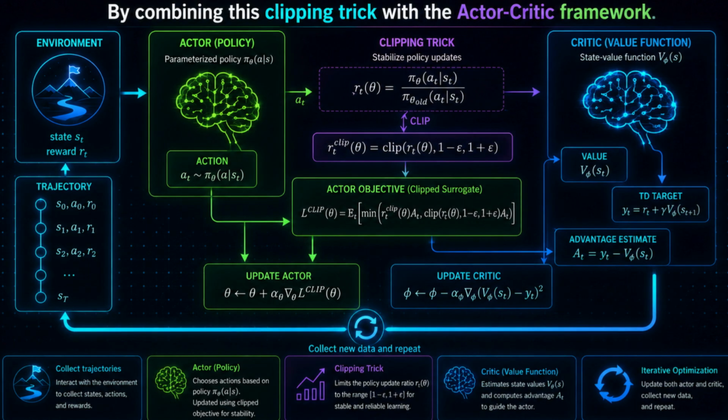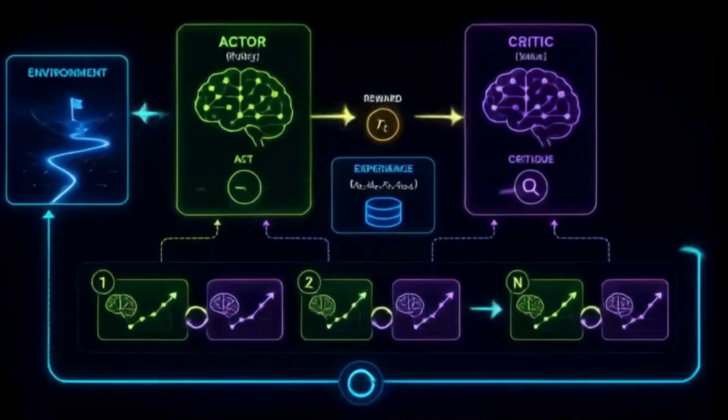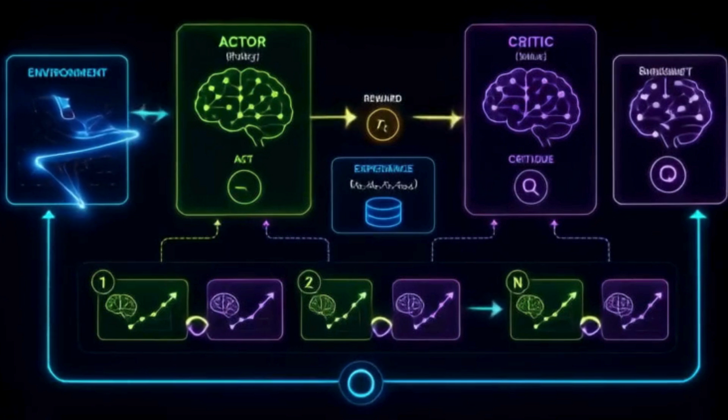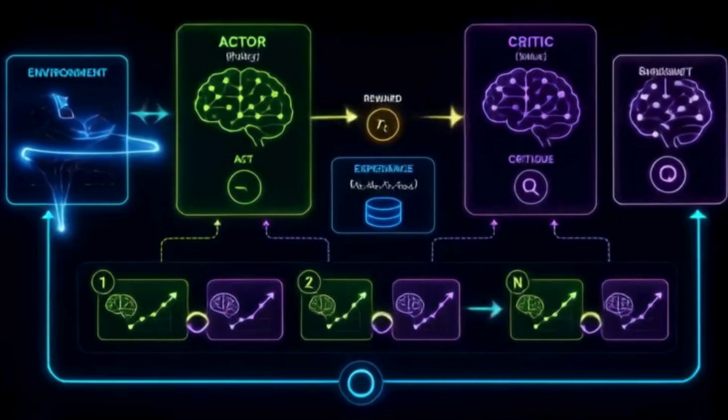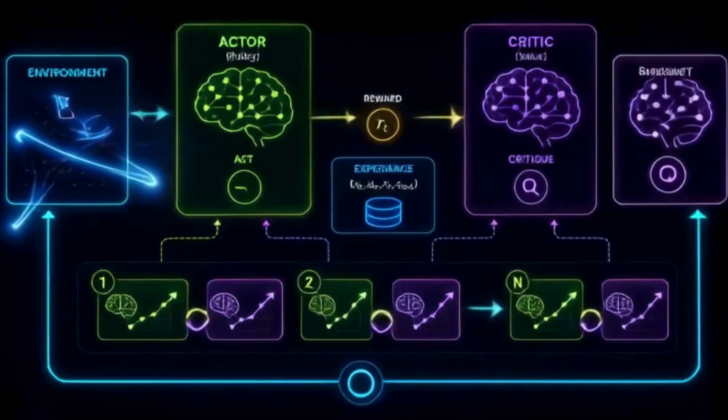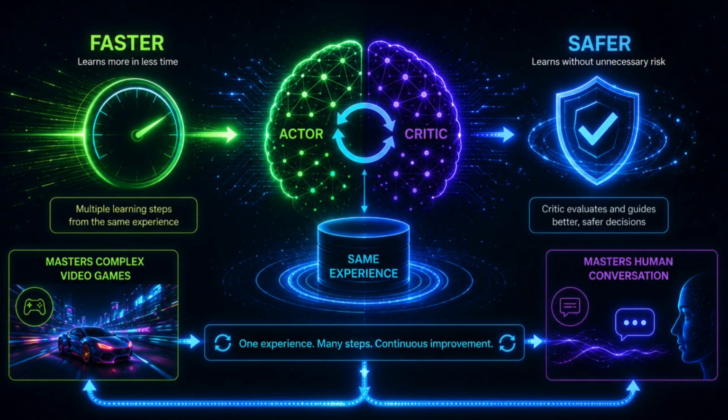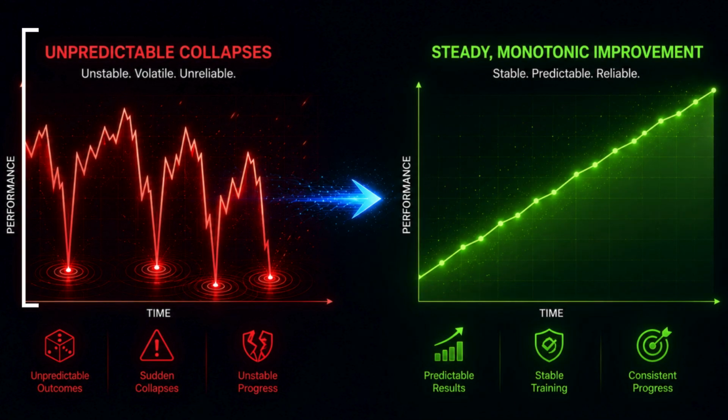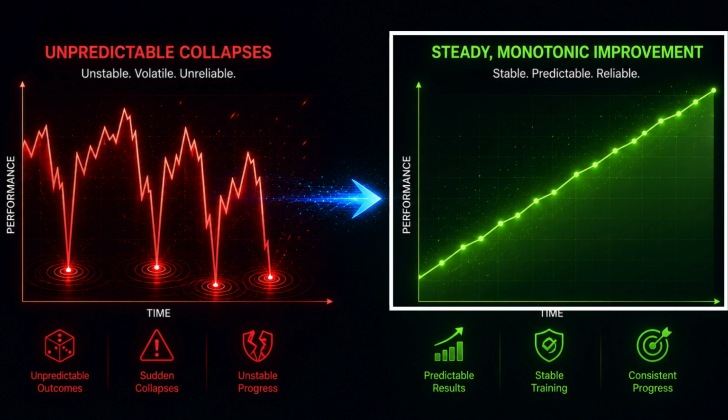By combining this clipping trick with the Actor-Critic framework, where one part of the AI acts and another part critiques, we get a system that can take multiple steps of learning from the exact same experience. It's faster, it's safer, and it's the reason why modern AI can master everything, from complex video games to human conversation. We've moved from a world of unpredictable collapses to a world of steady, monotonic improvement.